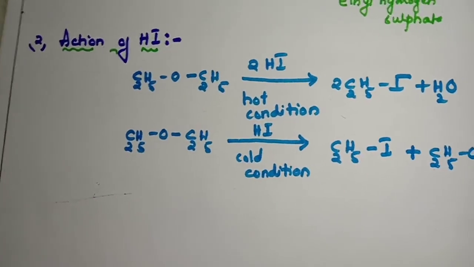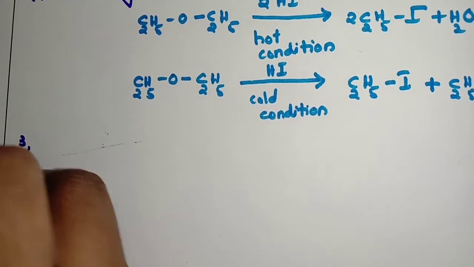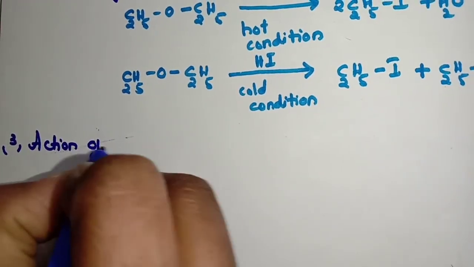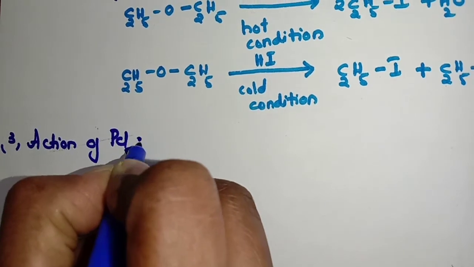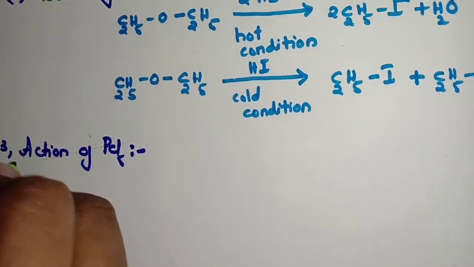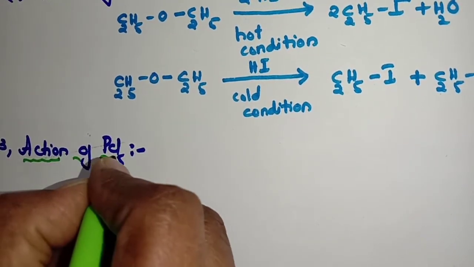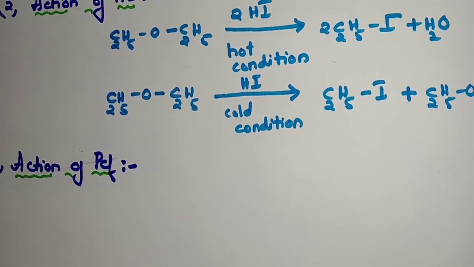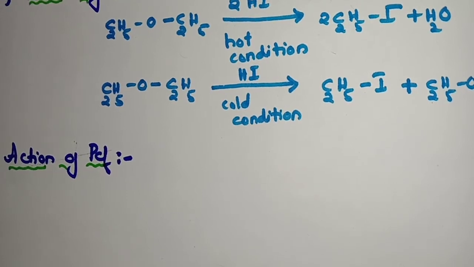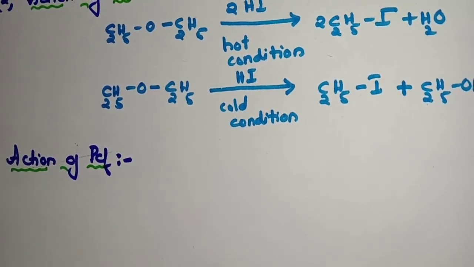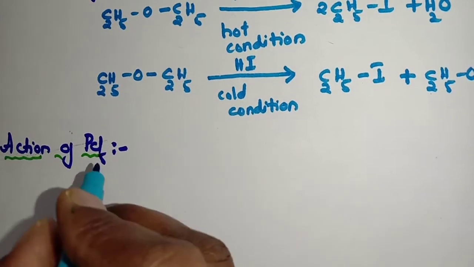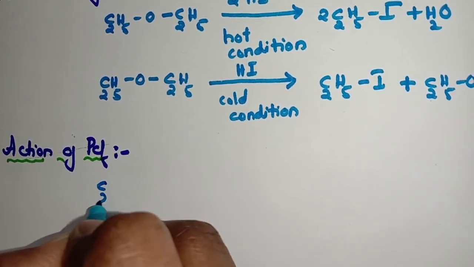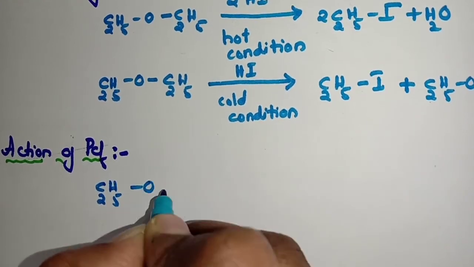Next, third reaction. Put the side heading. Action of PCl5, phosphorus pentachloride. Write down the statement: ethers react with PCl5 to form again alkyl halides. So how do we get alkyl halides? By reacting with PCl5. Write down the reaction.